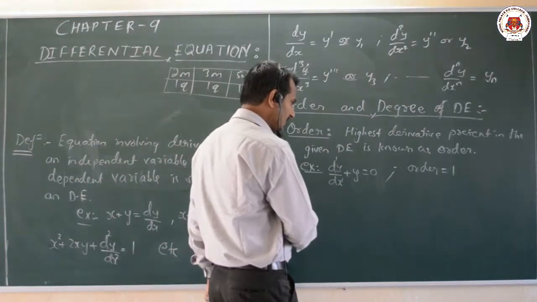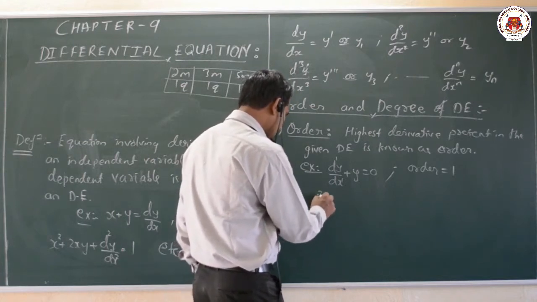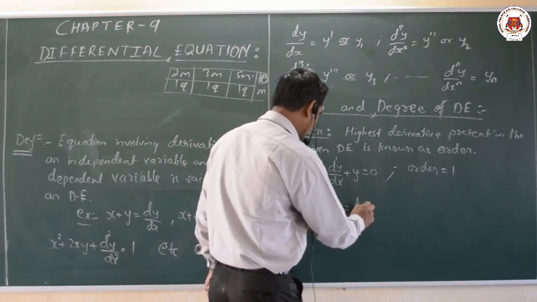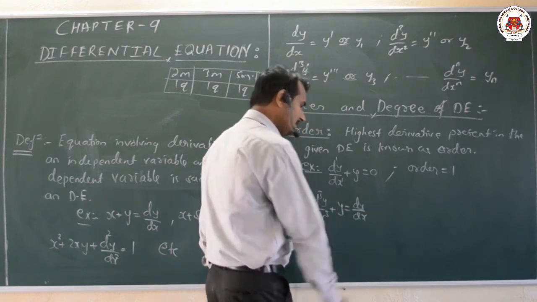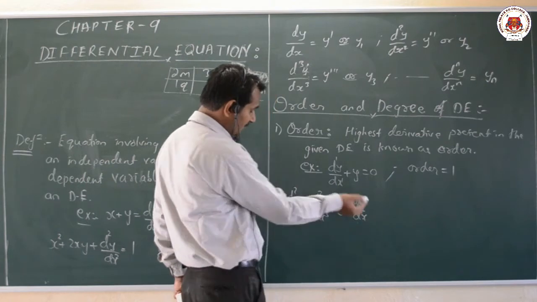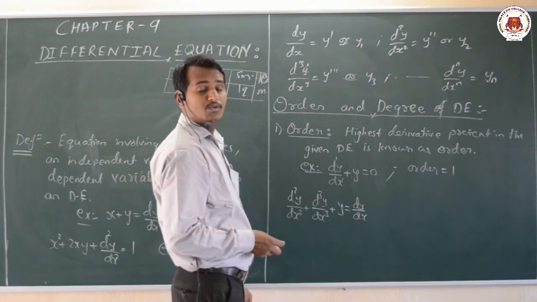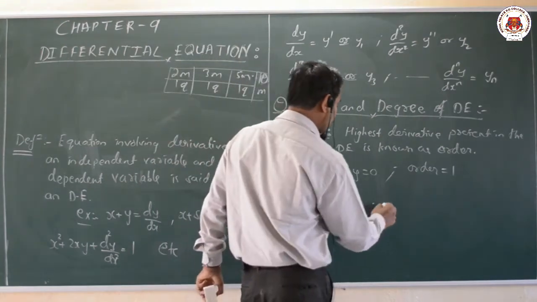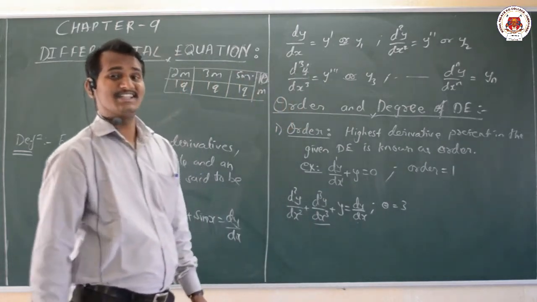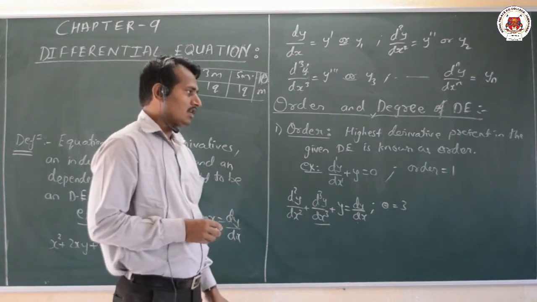The second example I can give here is d square y by dx square plus d cube y by dx cube plus y is equal to dy by dx. Here which is the highest derivative? We have the first derivative dy by dx, then differentiating gives d square y by dx square, and after differentiating this, d cube y by dx cube. So the order is nothing but the highest derivative, which is 3 here, that is differentiating 3 times. Okay dear students, that is all about the order.